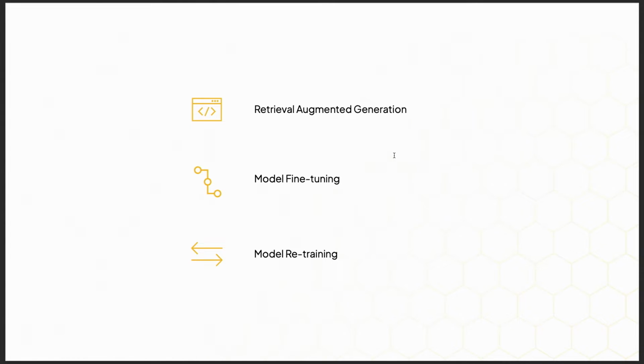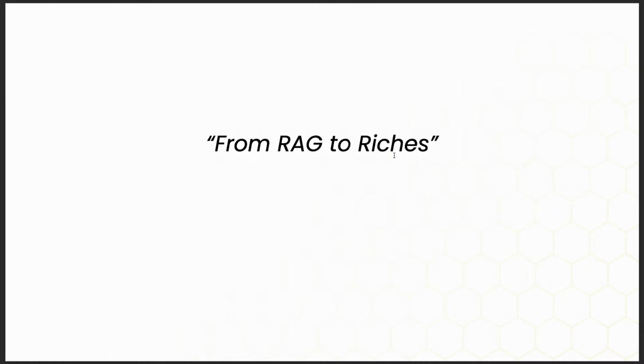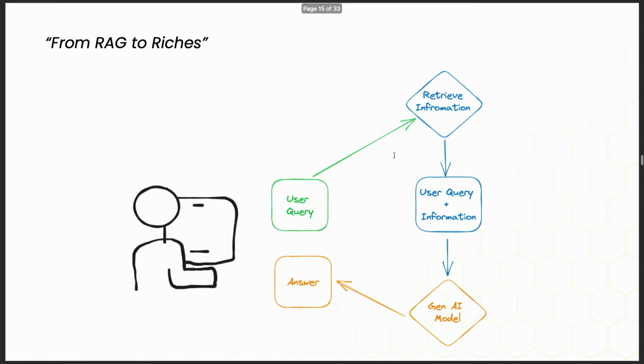And so when you see the cutoff that I showed in that photo, it was a new model that had been trained with the cutoff, I think, of April or something like that in 2023, which prior, I think, was 2022 or 2021. Anyway, if you know about the models, when they train or retrain, it's quite expensive and takes way more compute resources than I have at my fingertips. So retrieval augmented generation is what we're going to talk about today, and how you too can get rich building RAG-powered AI applications. No, not actually, but I thought I was being a little bit funny by making this headline. So we're going to talk about RAG. So what is RAG?